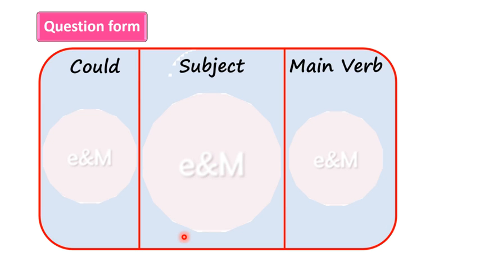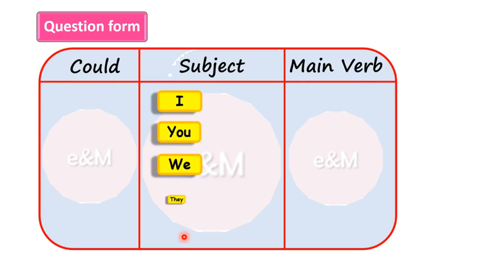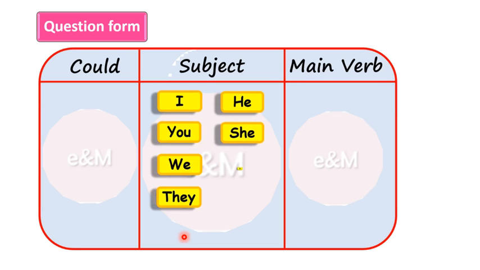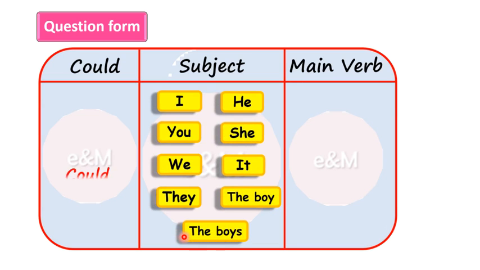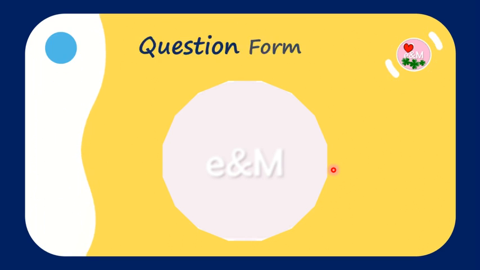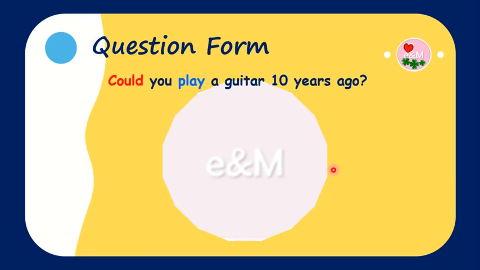In question form, no matter what the subject is, the question form is still the same. Okay? We just put the helping verb could before the subject, then plus our main verb in base form. For example, could you play? Could she play? Could you play a guitar 10 years ago?